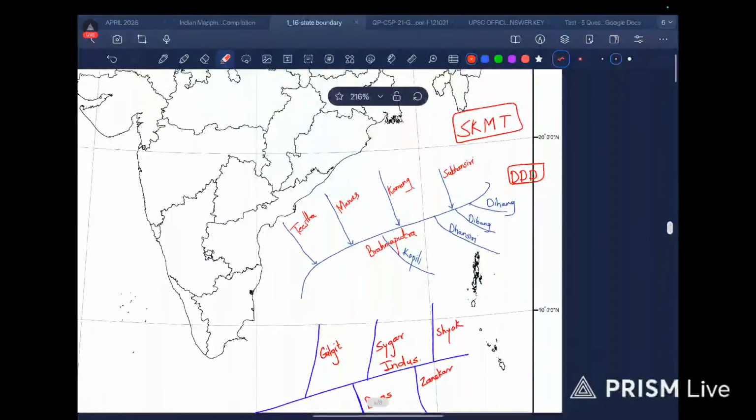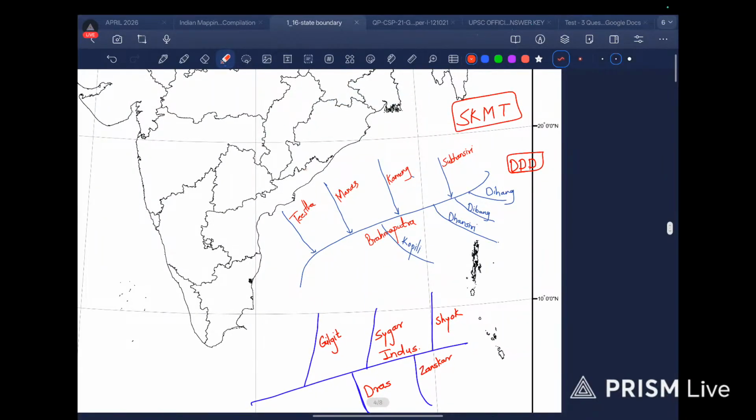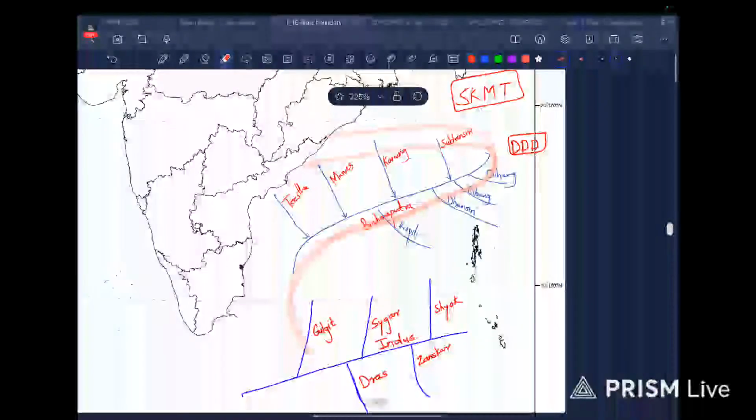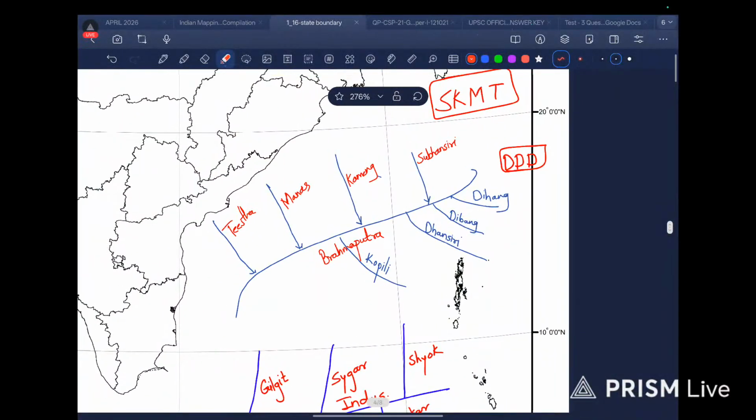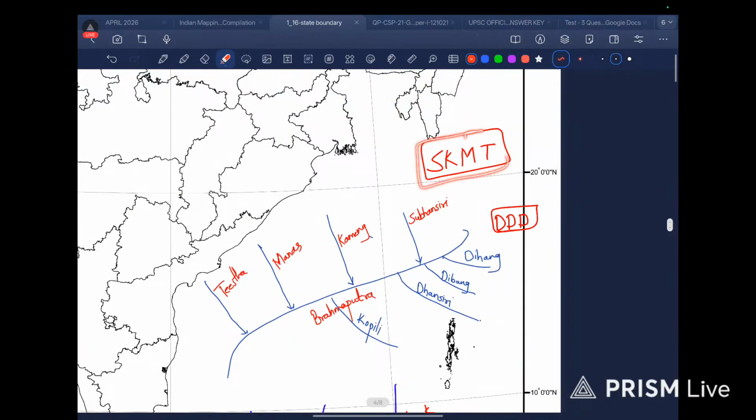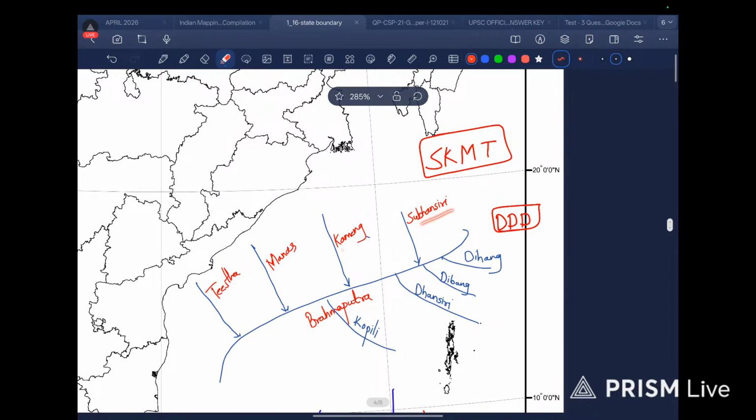Then we move on to Brahmaputra river. As we demarcated in the previous map, it was this way, right? From Tibet Plateau, then from Assam, and from Arunachal, Assam, and then eventually Bangladesh. Now we need to remember this acronym called SKMT. S stands for Subhansiri, Kaming, Manas, Tistha.